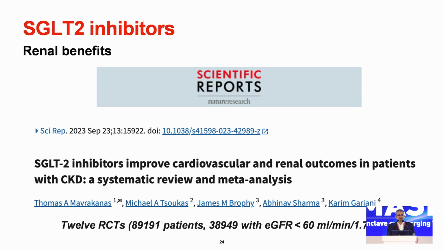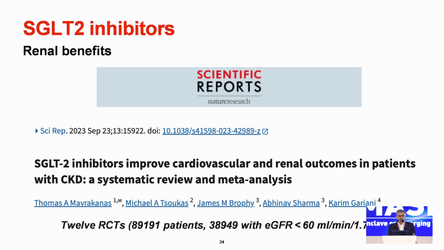And you see the diamond lies on the left side in each one of these categories. Whether the patient has CAD or does not have CAD, if they are getting SGLT2 inhibitors for their diabetes, the major adverse cardiovascular events are less. Similar data in patients who have CKD or they don't have CKD.